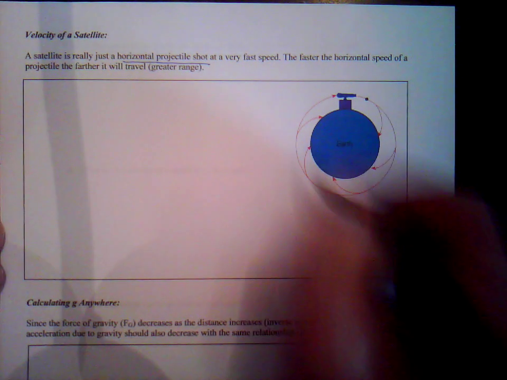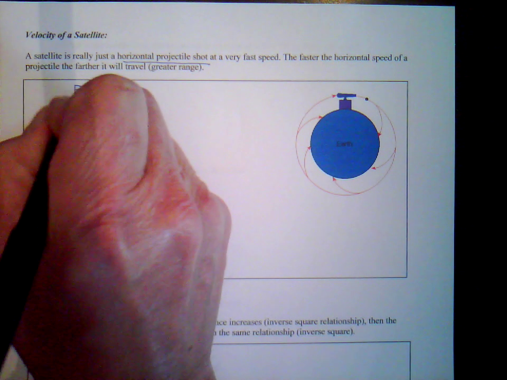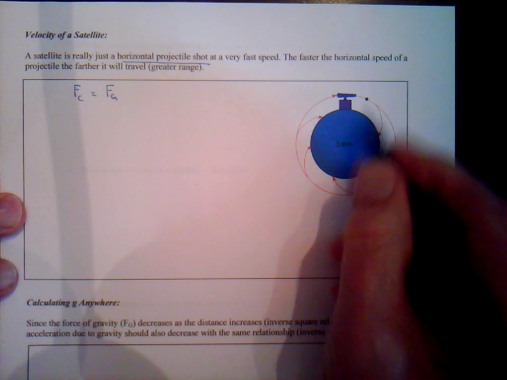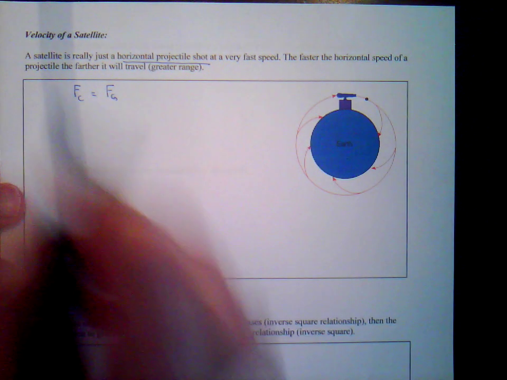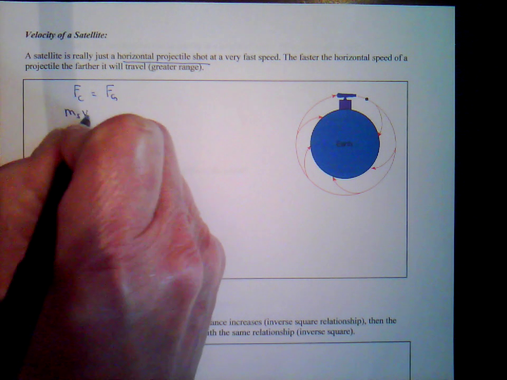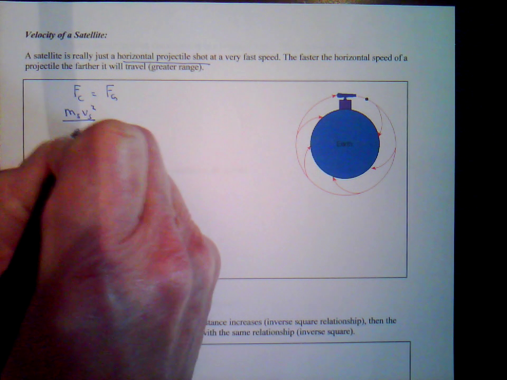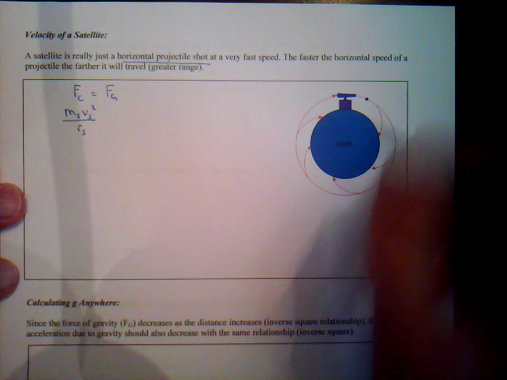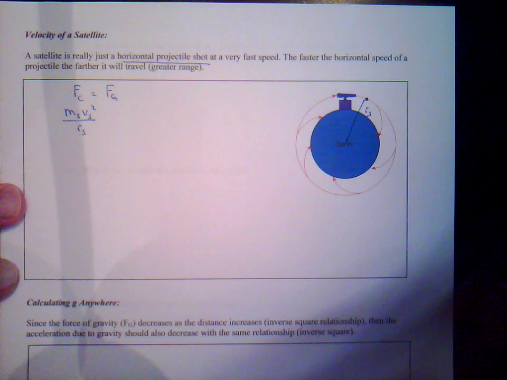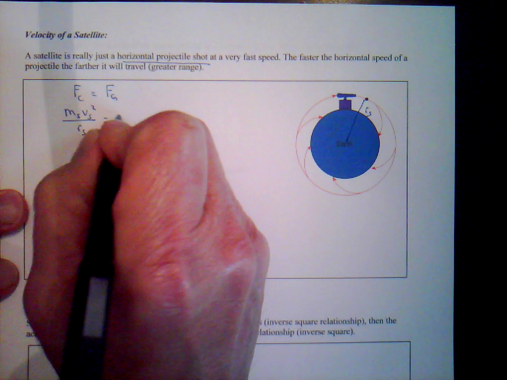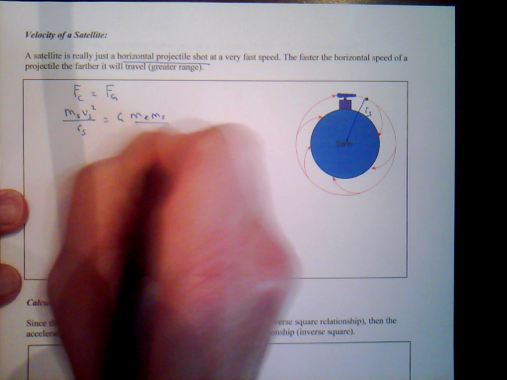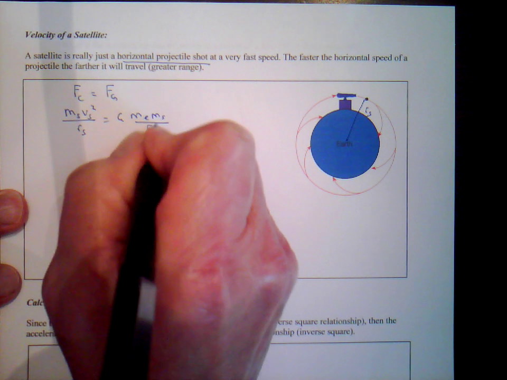Well, again, if it's moving in a circular path, it has a centripetal force, and that centripetal force is due to the gravitational force between the Earth and whatever satellite is orbiting that Earth. This is the centripetal force on the satellite, so that's the mass of the satellite times the velocity of the satellite squared over the orbital radius of the satellite. And the orbital radius of the satellite is simply from the center of the Earth to where that satellite is. And this is equal to the force of gravity, which is G times the mass of the Earth times the mass of the satellite divided by the orbital radius of the satellite squared.